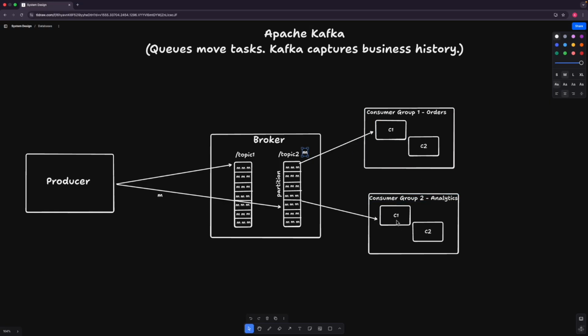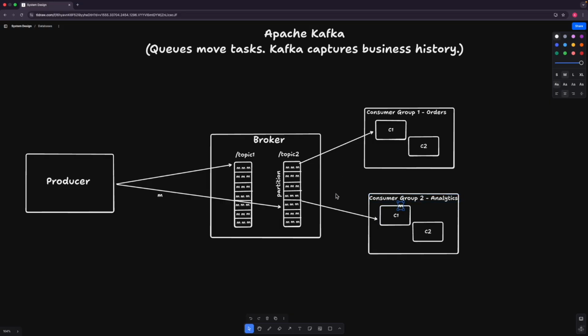So if we keep both the consumers in one group, then the message cannot be consumed by both the systems, because the offset will get changed. Once a consumer consumes the messages from one group, then that message will not be again available for that group. That's the reason we create two different groups, and they will be subscribed to that topic. And in that case, the offset will be separately monitored or separately changed for different groups. So if the same message is consumed by the orders group, then the same message will still be available for consuming by the other group, like analytics.